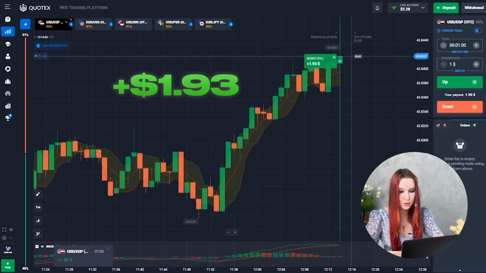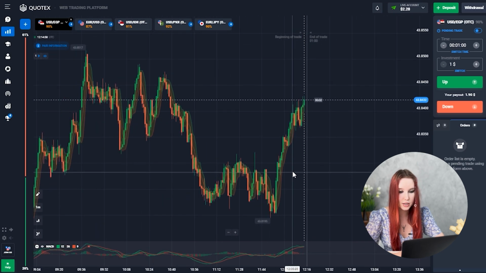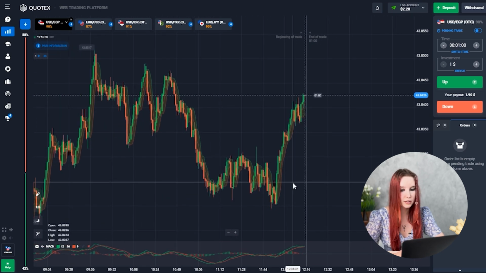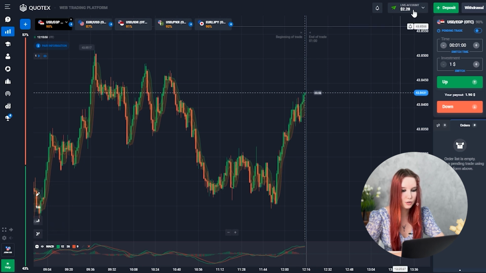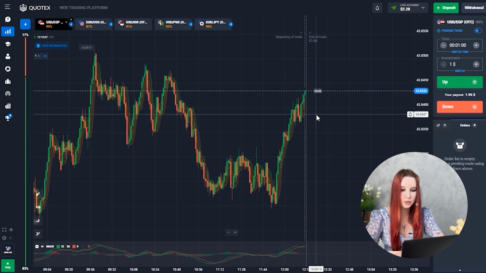Guys, as you can see, my first profit. It was a very risky trade. I'll try to analyze the charts better in the future, but as you can see, my trade was here and the first profit was made. I managed to double my balance. Let's move on to the next currency pair, the euro and the US dollar.